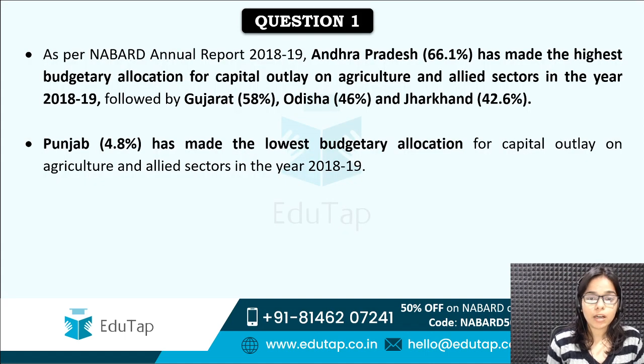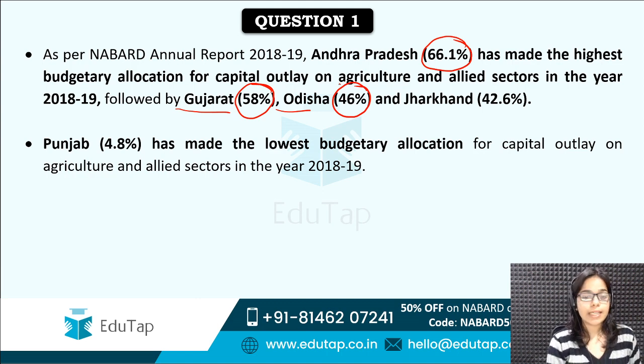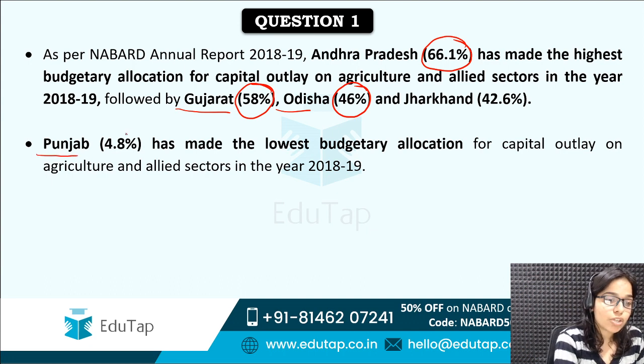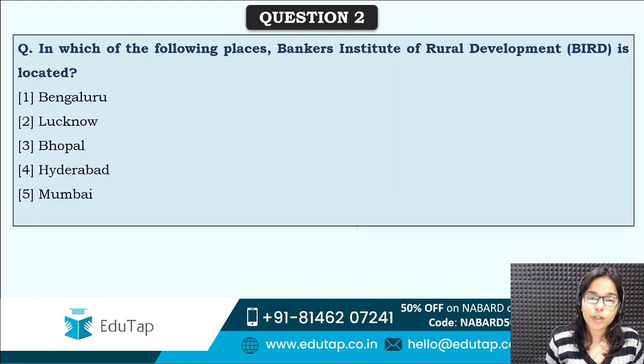Let's move forward. Before moving forward, let's see that Andhra Pradesh allocated 66.1% to the agriculture and allied sectors. On second position is Gujarat, which allocated 58%, and on third position is Odisha, which allocated 46% to the agriculture and allied sectors. And if we talk about the lowest budgetary allocation, then it was Punjab. It just allocated 4.8% for the agriculture and allied sectors. So I hope this question is clear in your mind. Let's move forward to our next question.